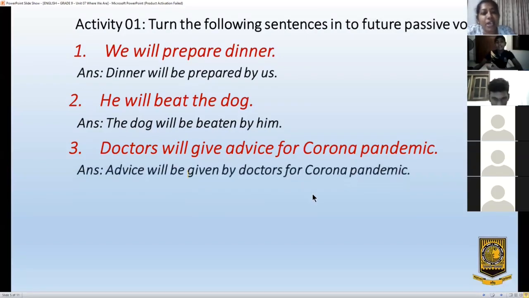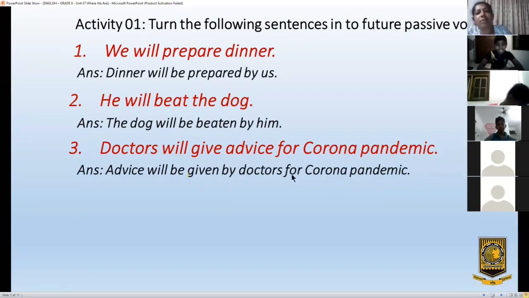See? Advice will be given by doctors for corona pandemic. Or you can take the whole phrase. See? Advice for corona pandemic will be given by doctors. Even that is okay. If you take this whole part, advice for corona pandemic, you can take that as the object phrase. Or you can take only advice. Advice is the object. Advice will be given by doctors for corona pandemic. Okay, let's move to the next one.